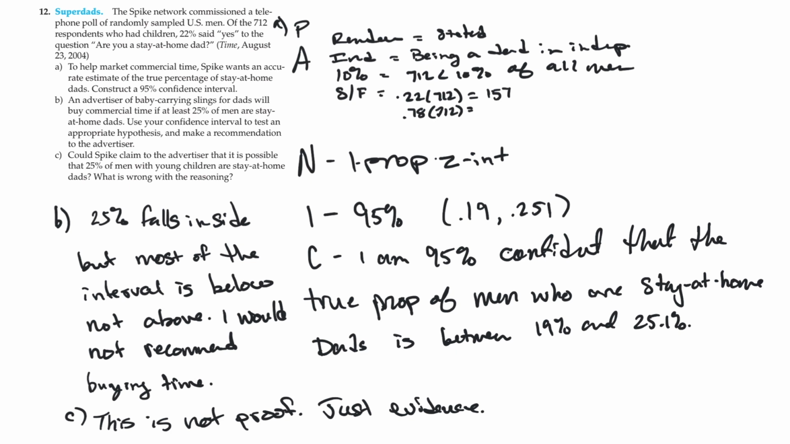Independence, well, being a dad or people's opinions about whatever, this is definitely going to be an independent situation. 10%, we know that 712 men out of all men that could potentially be dads is definitely less than 10%. Oops, left off that. There we go. For success and failure, 0.22 times 712 and 0.78 times 712 is going to give me 157 and 555. It's actually rounded a little bit, but even then, way above 10, so we're good to go on all our assumptions and conditions. We're going to be using a 1 proportion z interval to create this one.